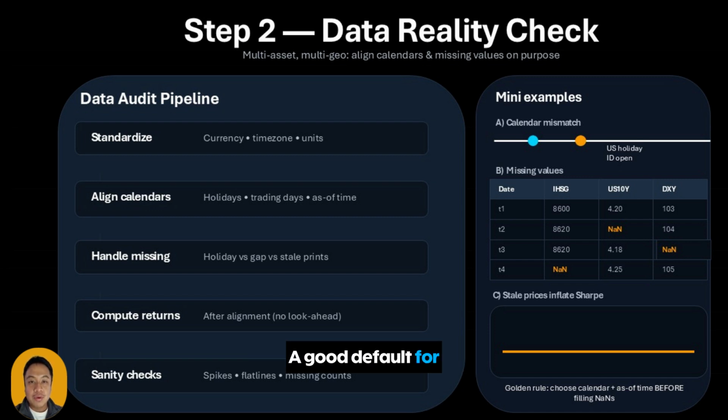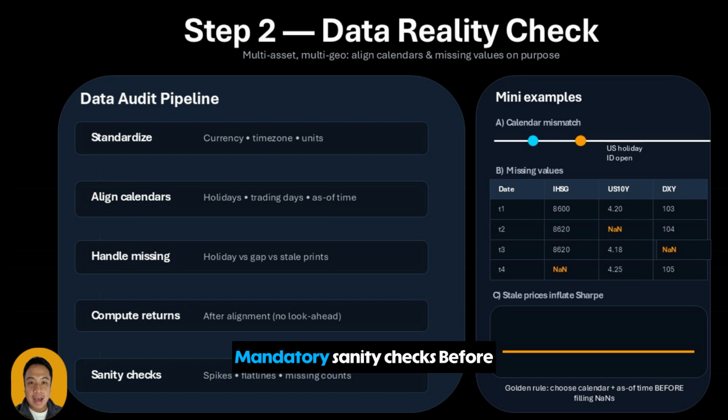A good default for many multi-asset strategies is: convert everything into one currency, align into a single calendar, use as-of merge for foreign assets. Do not blindly fill true gaps. Resample to a lower frequency if liquidity is limited.